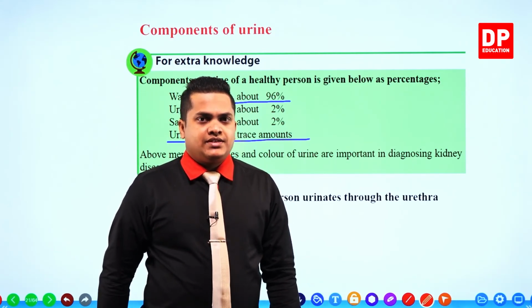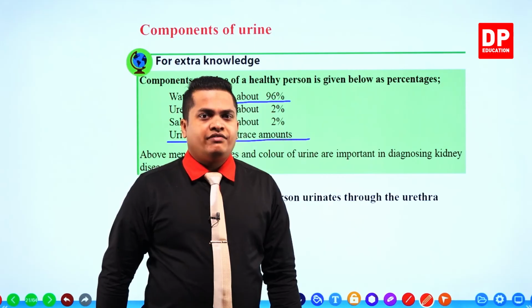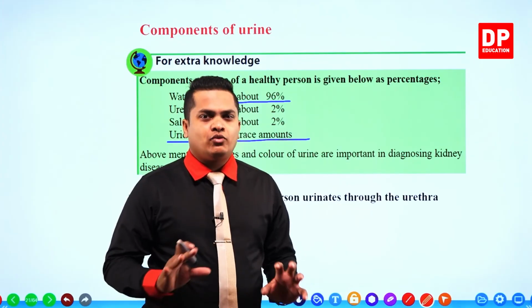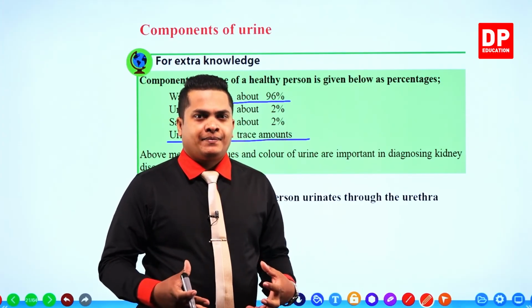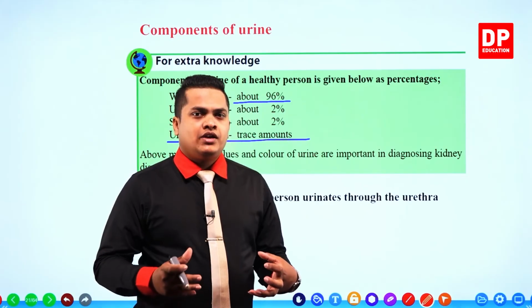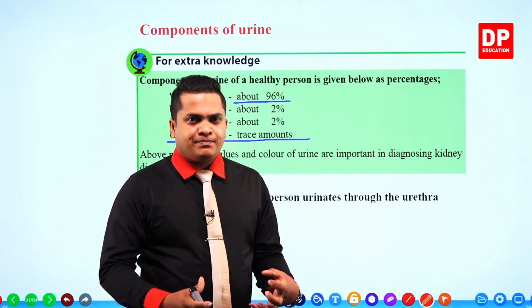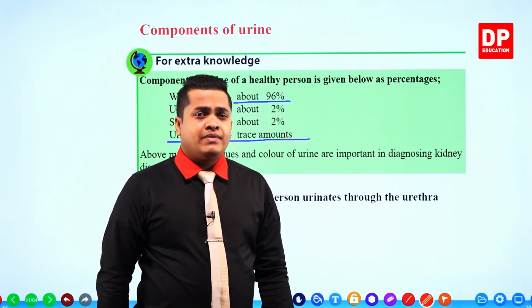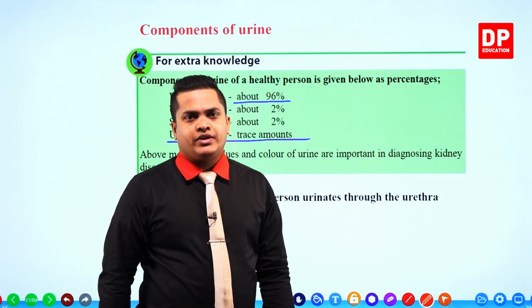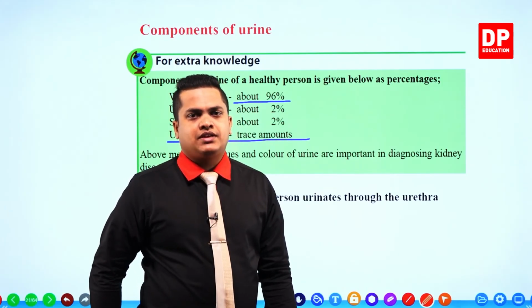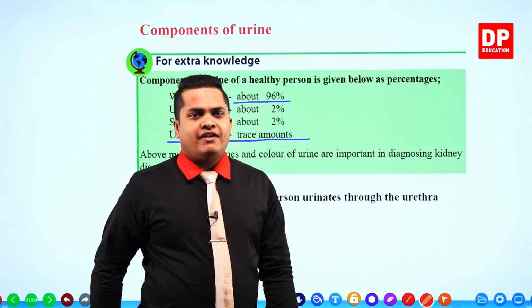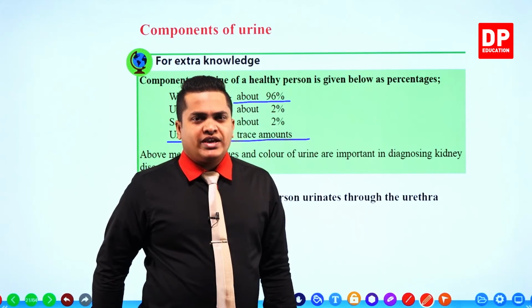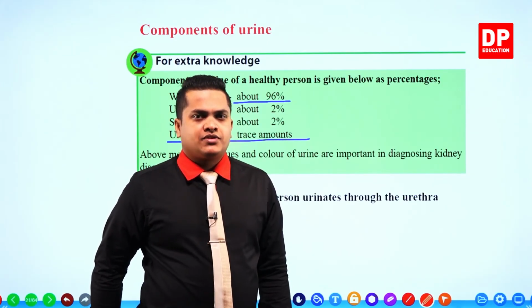Okay, so this is how the process of the urinary system is going to work. This is how the kidneys are going to produce urine, and this is how expelling of urine is going to happen from our body. So remember, my dear children, the main component contained within urine is water. 96% is water. Then other factors are urea, uric acid, salts. So uric acid can be observed only in trace amounts.